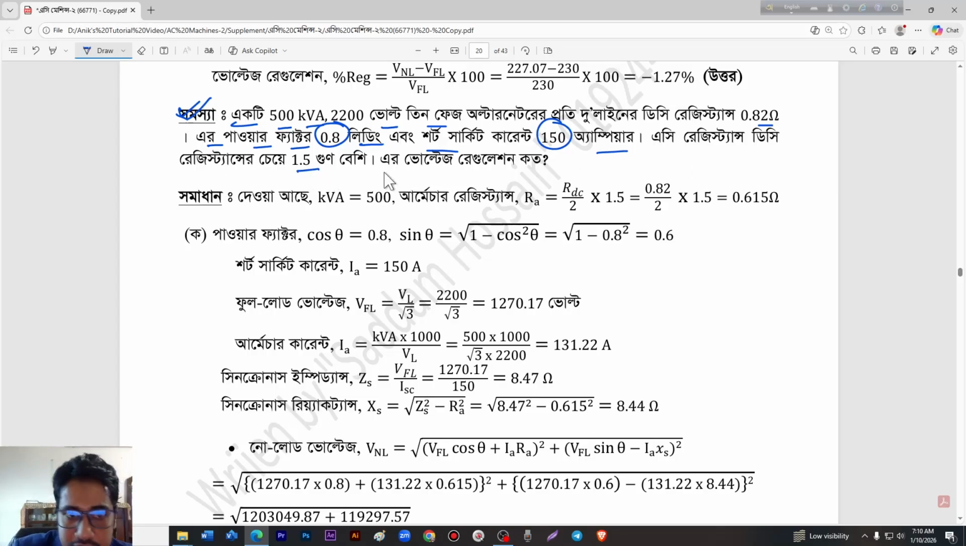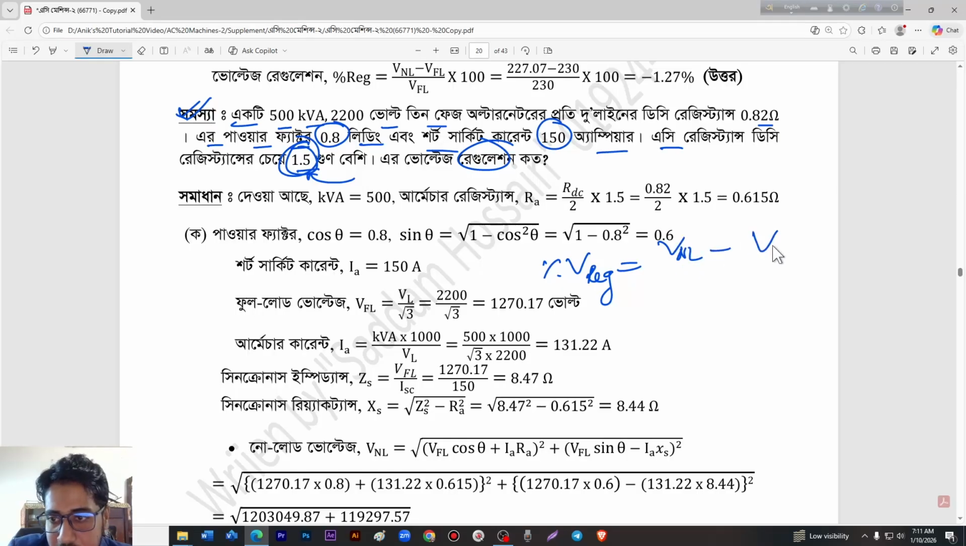So this is the important query and an important and significant value: AC resistance is 1.5 times DC resistance. This is a very important value in this math. And what is the regulation? Okay, we know that the percentage voltage regulation will be no load voltage minus full load voltage, divided by full load voltage, into 100%.